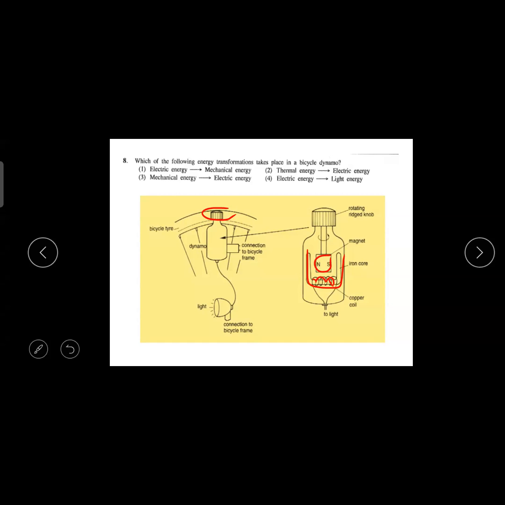So what is happening in the AC generator? Kinetic energy rotating the tire, it is kinetic energy, moving. Kinetic energy is converted to electrical energy. But here they have not given kinetic energy, no. So what to do? Can we just say wrong question, can we leave it? No. Kinetic energy we learn under what energy? Under mechanical energy. So mechanical energy to electrical energy. So the third one is the answer. Okay.